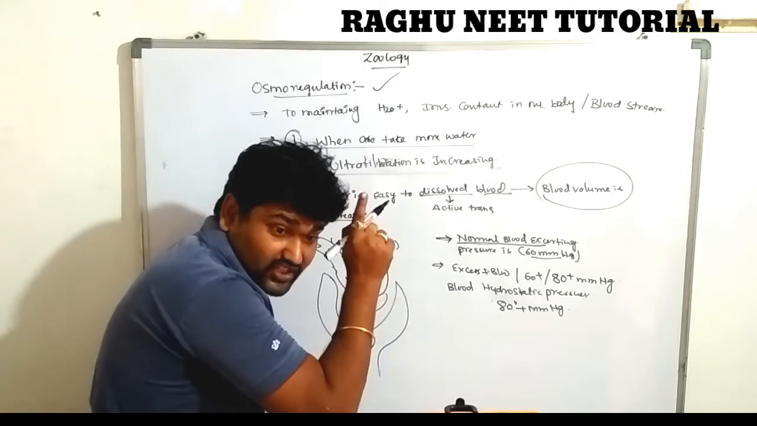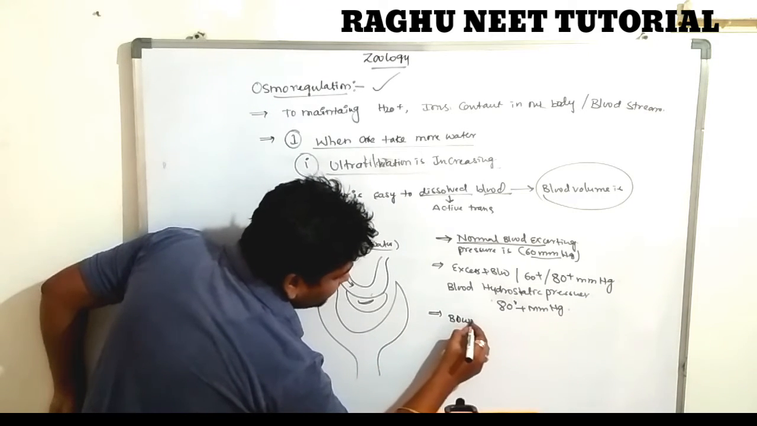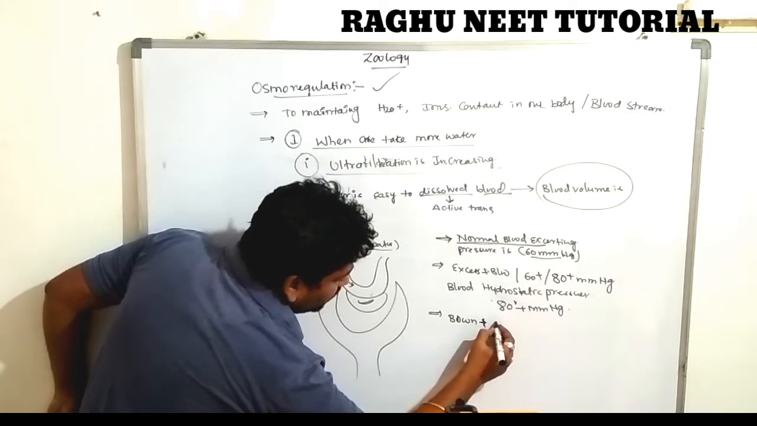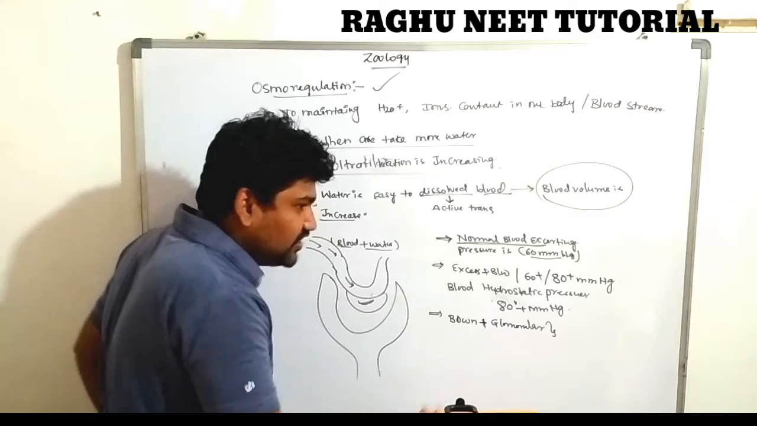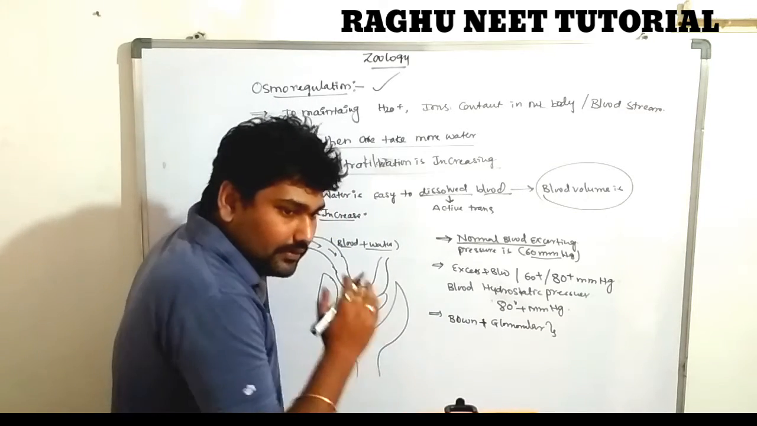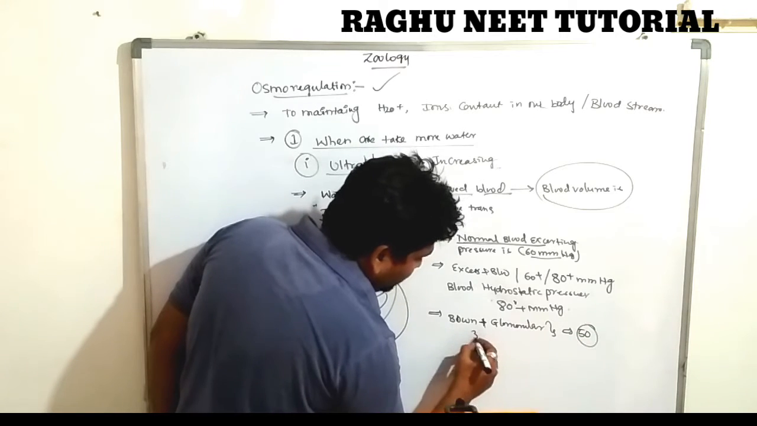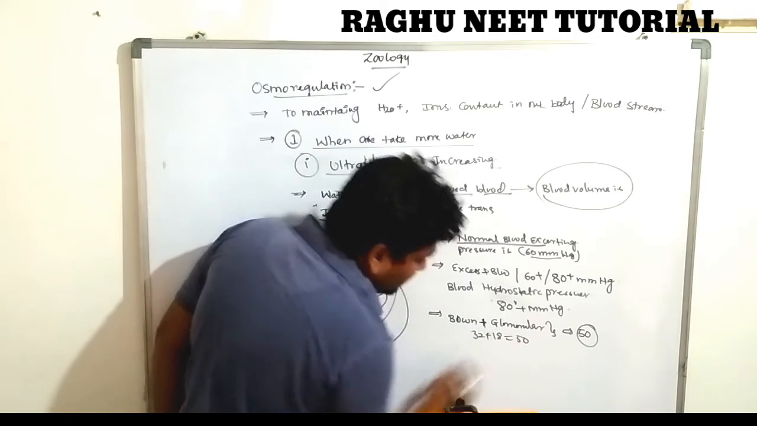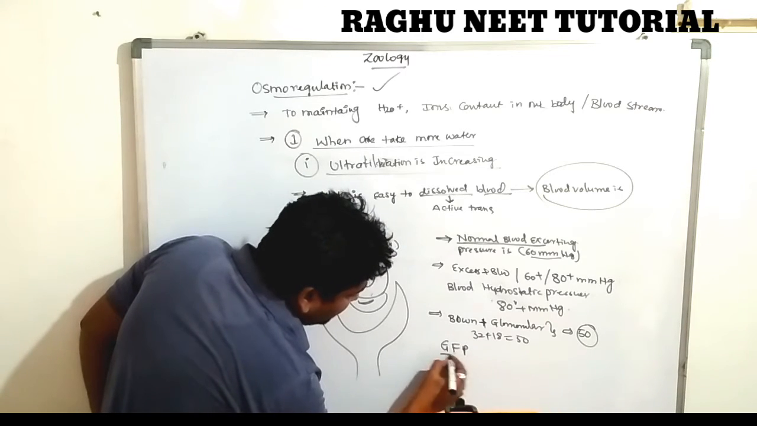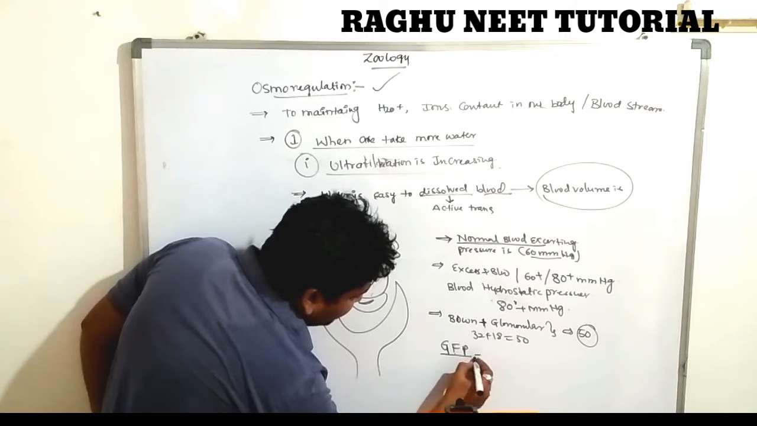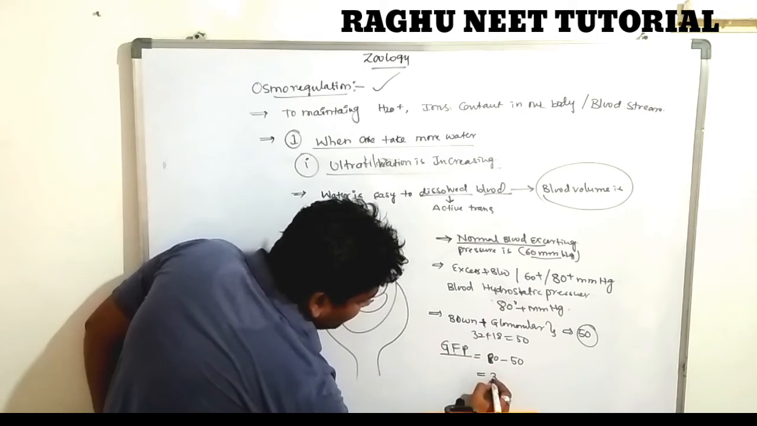Are you clear? To recapitulate, just ultrafiltration. So the Bowman's capsule, along with which one? Glomerular. These both are exerting pressure against which one? Blood capillaries. So these are exerting approximately 50 in total. So that is called GFP, glomerular filtration pressure. GFP means glomerular filtration pressure is 80 minus 50, nothing but 30.